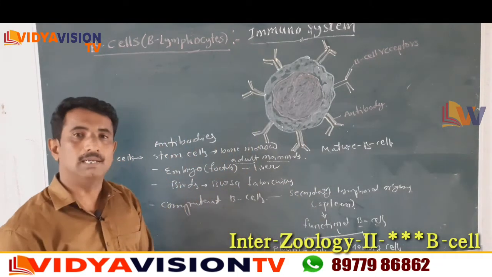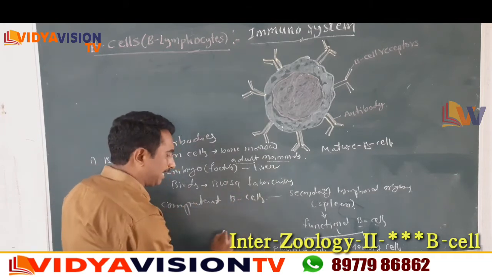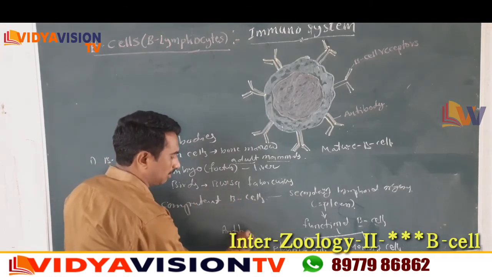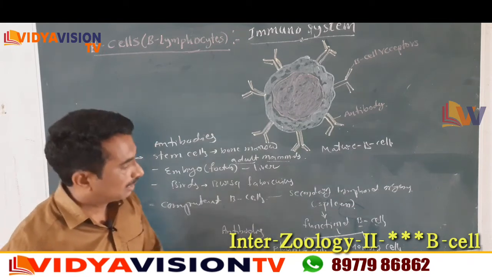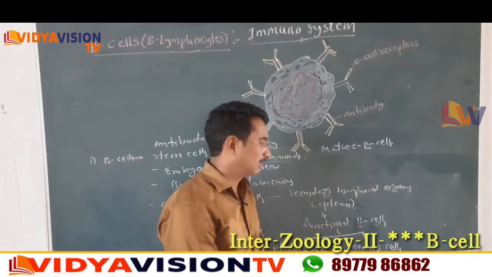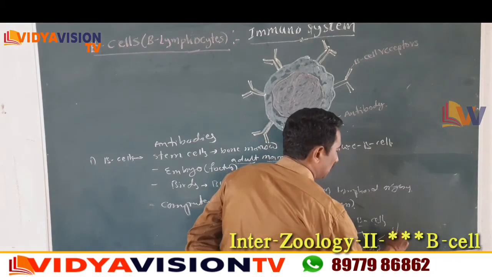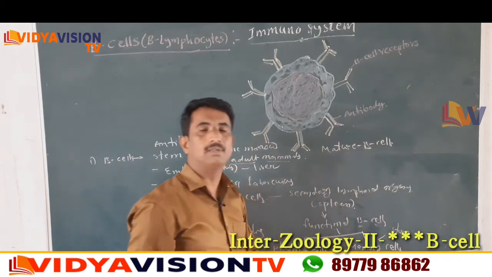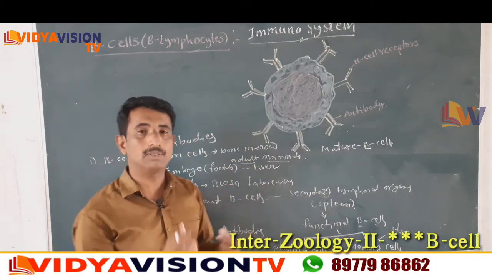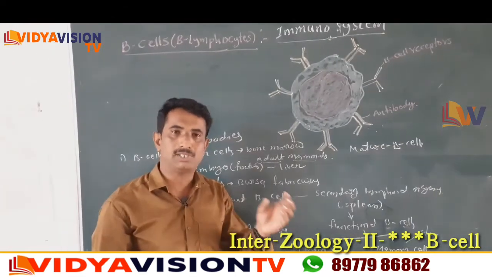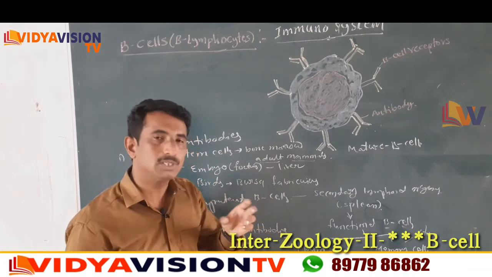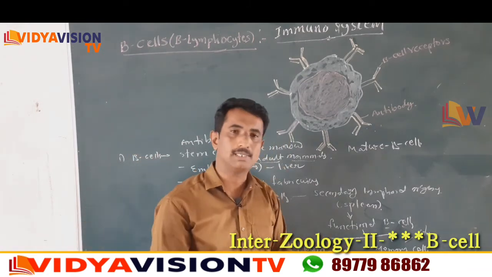The plasma cells of B cells produce antibodies, and the memory cells store the information of antigens. Whenever antigens enter the body, the antigen structure and shape information is stored by the memory cells.